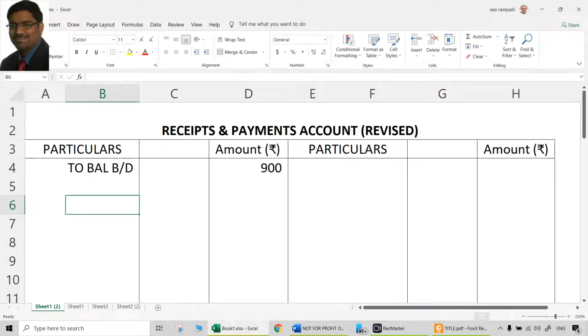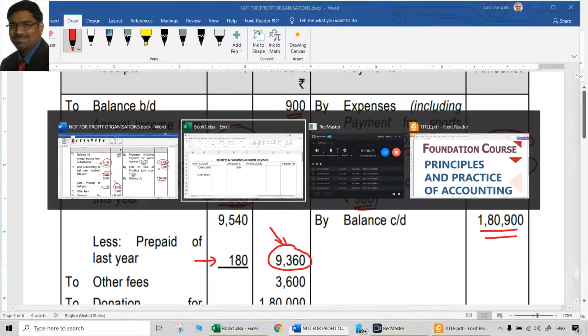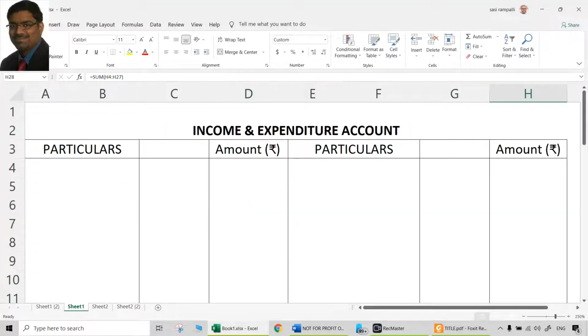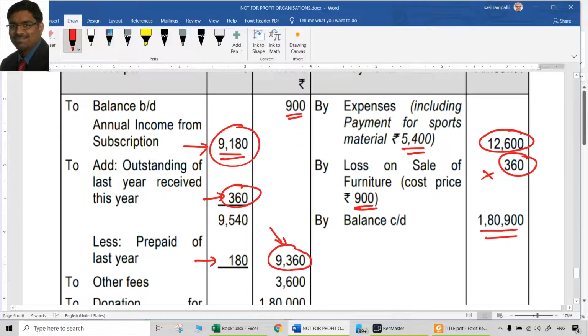So what is the receipt actually? 9,360. So subscriptions received, that is given, which is 9,360. Put it here on the income and expenditure account also, because we are used to that, by subscriptions 9,360, inner column. Now we need to do the adjustments for the other items twice. 9,360 is dealt twice already. 360, 180 also have to be dealt twice.